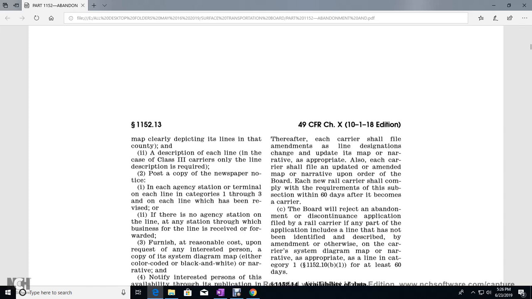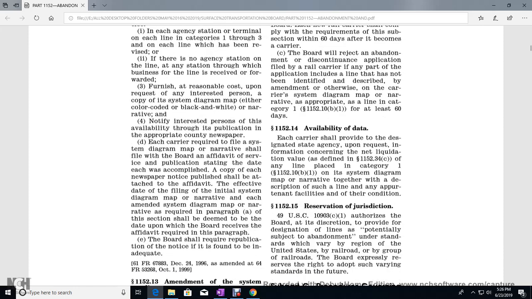The board will reject an amendment or discontinuance application filed by a rail carrier if the application includes a line that has not been identified and described by amendment. Otherwise, a carrier's system diagram map and narrative shall remain appropriate for line categories 1 and 2 for at least 60 days. 1152.14. Availability of data. Each carrier shall provide,